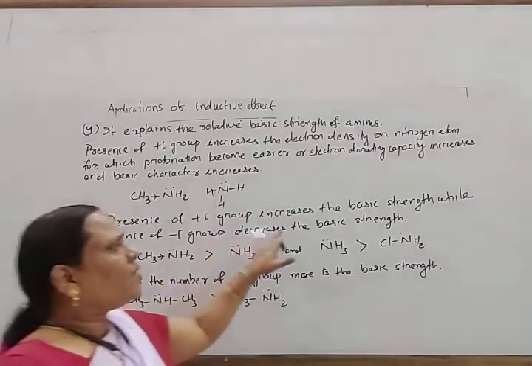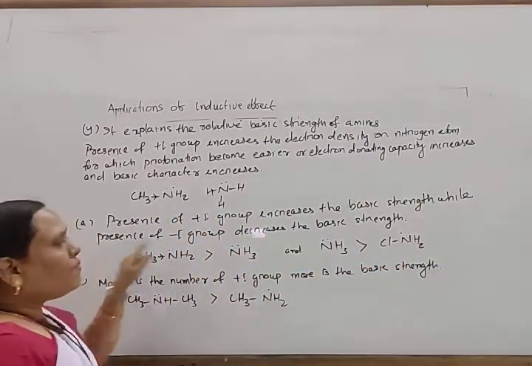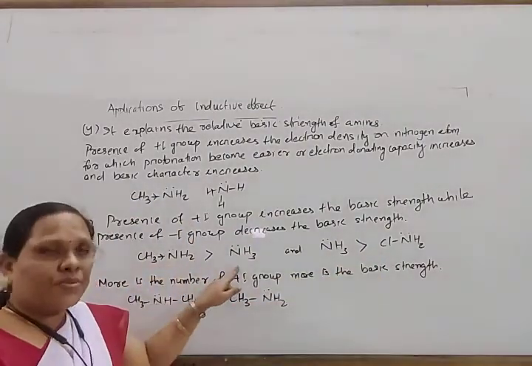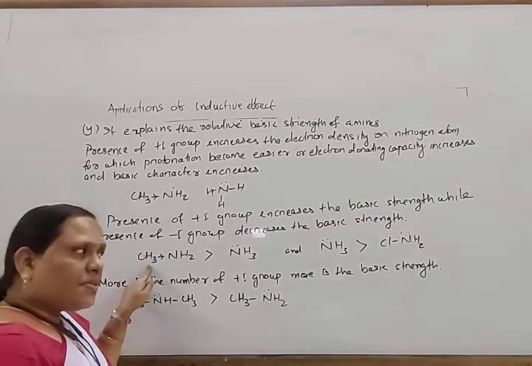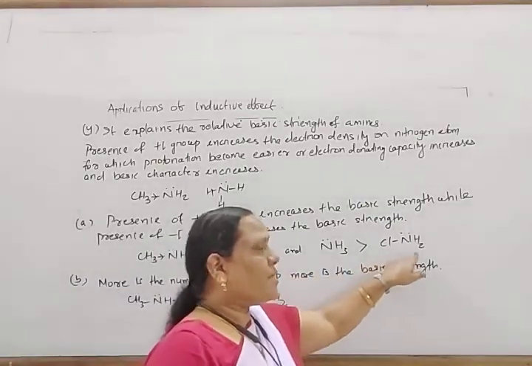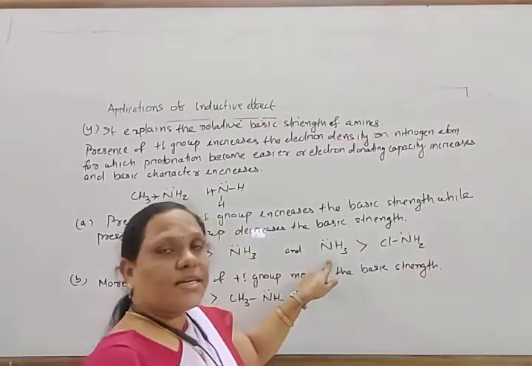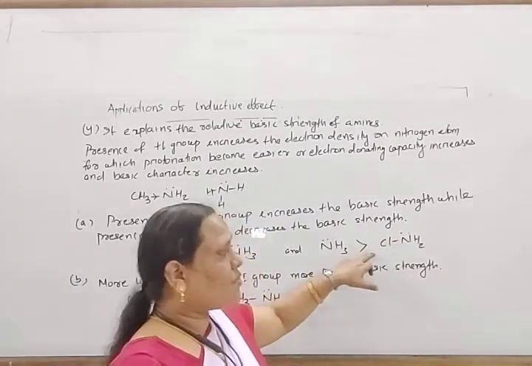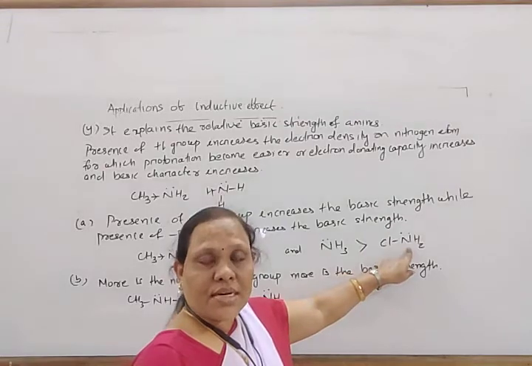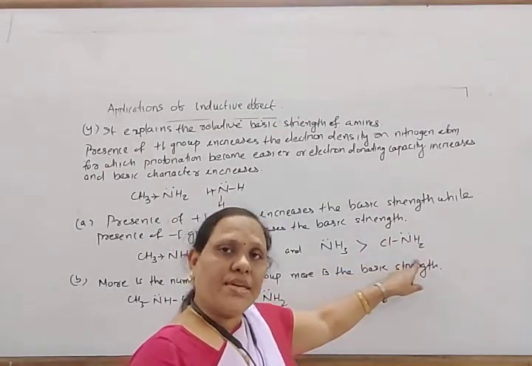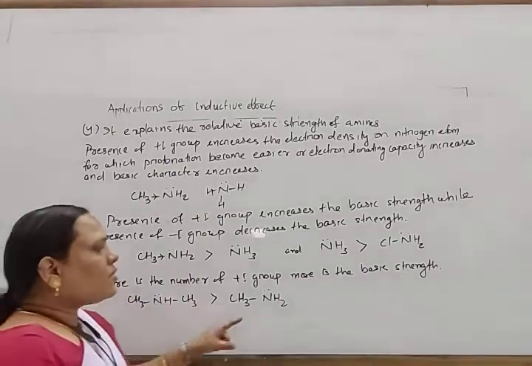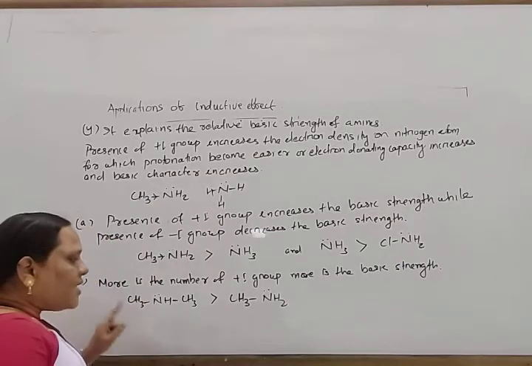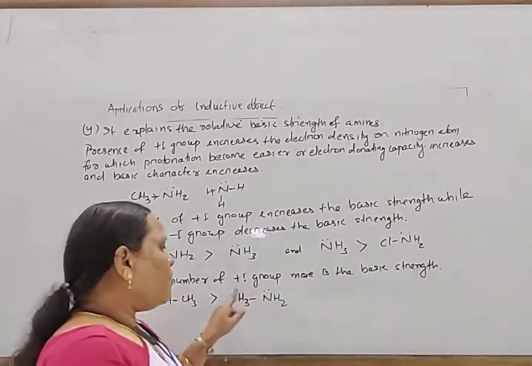So the presence of a plus I group increases the basic strength, while the presence of a minus I group decreases the basic strength. So CH3NH2 is more basic than ammonia due to the presence of this methyl group. But chloramine is less basic than ammonia because there is a presence of a minus I group. It withdraws electrons towards it, so the electron density of the nitrogen atom decreases and receiving H plus becomes difficult. Similarly, the more plus I groups, the more the basic strength, and dimethylamine is greater than methylamine.